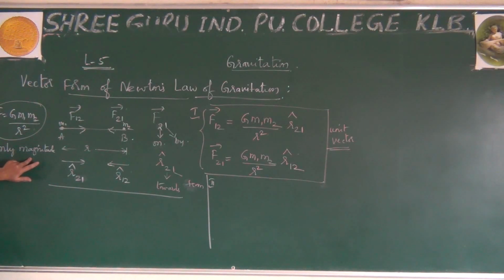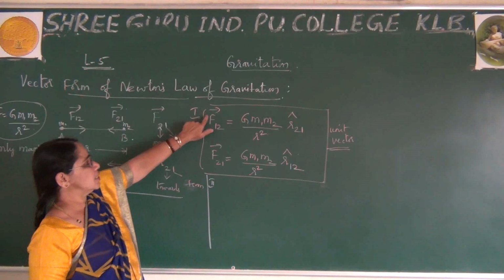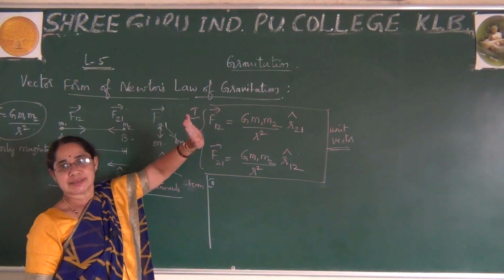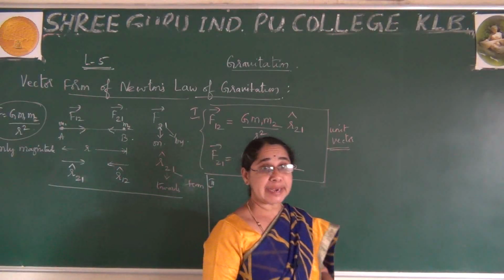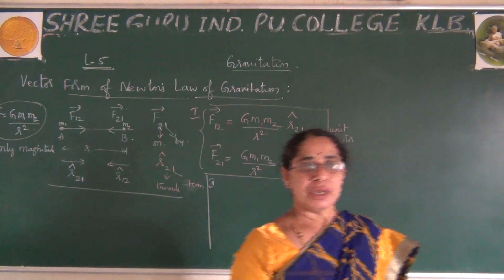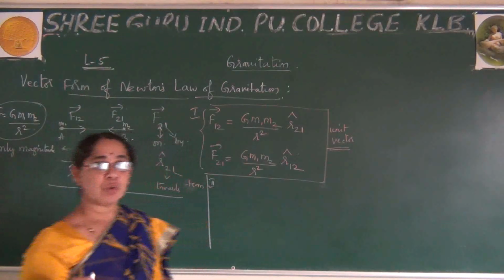But you already know force is a vector quantity. I want to write in vector form. At that time I take the help of these vector conditions and write unit vectors. Now what do you mean by vector? A vector has both magnitude and direction. Now let me write what is magnitude and what is direction.